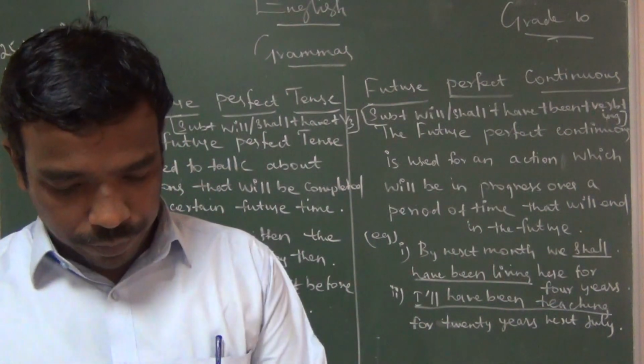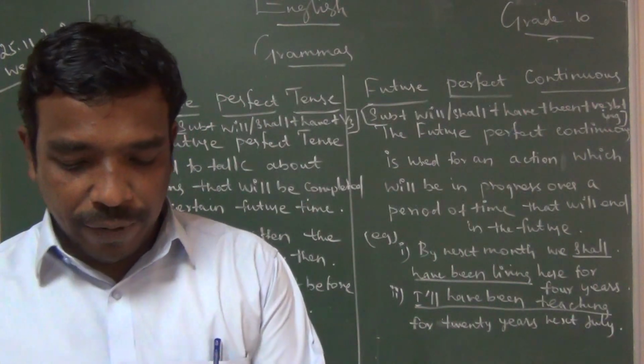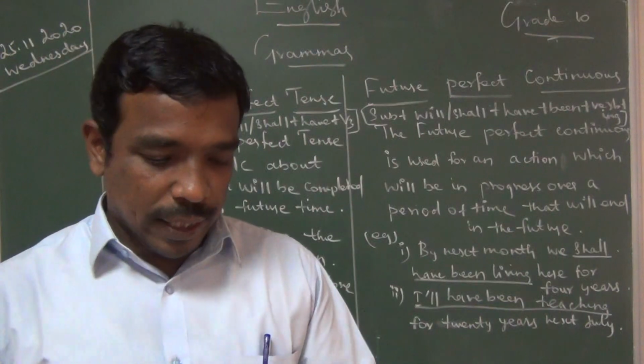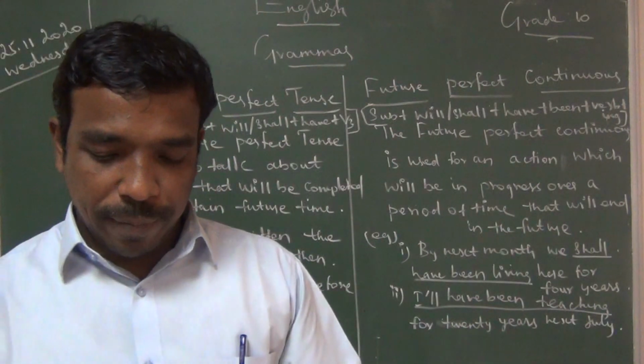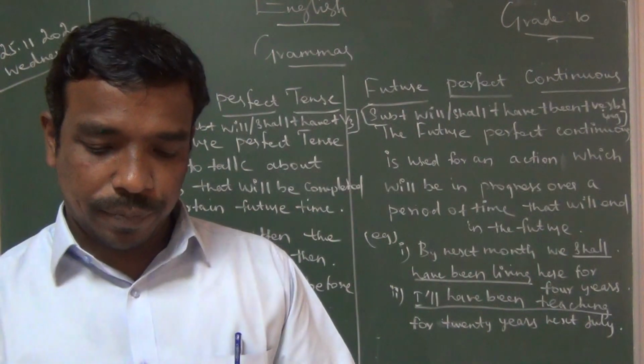Write fast and take your textbook. All of you take your textbook, page number 75. What is in your textbook we will see. Textbook also, it is covering 2-3 pages, so we will move very fast.